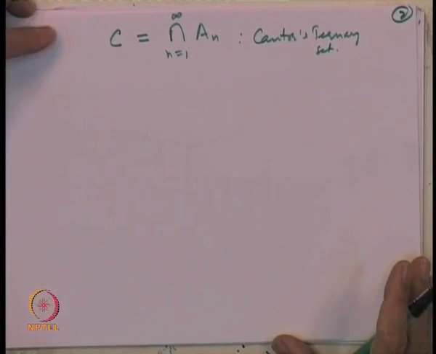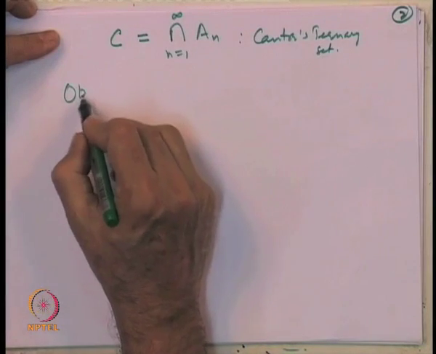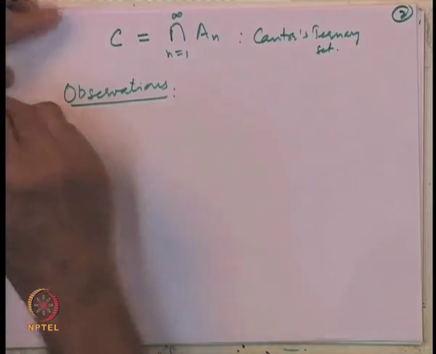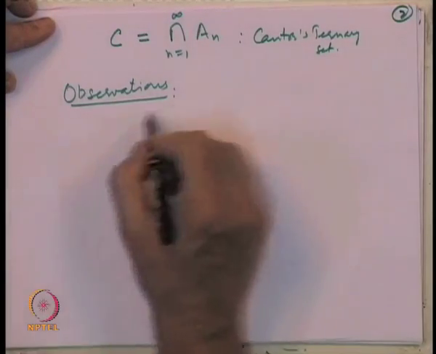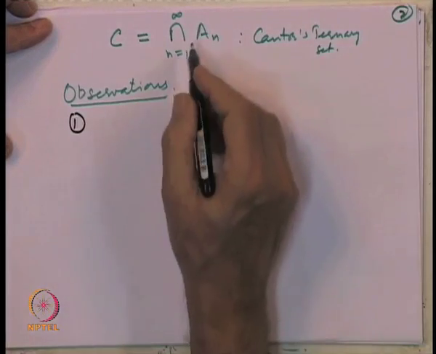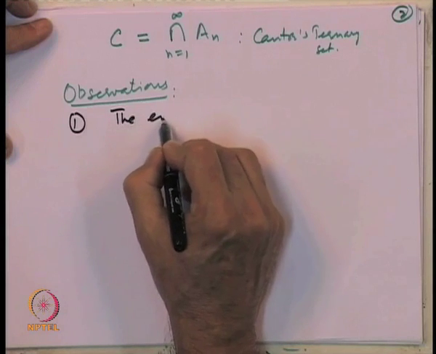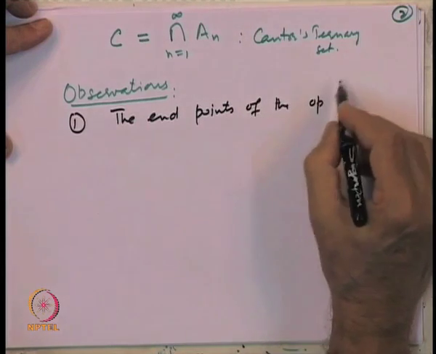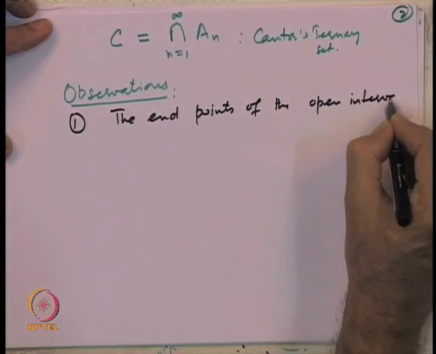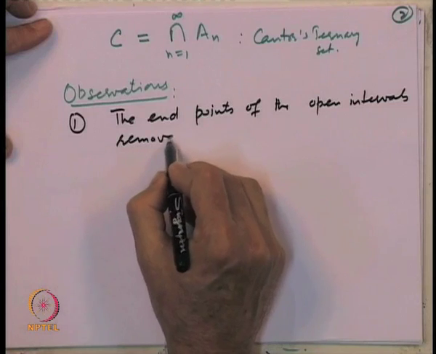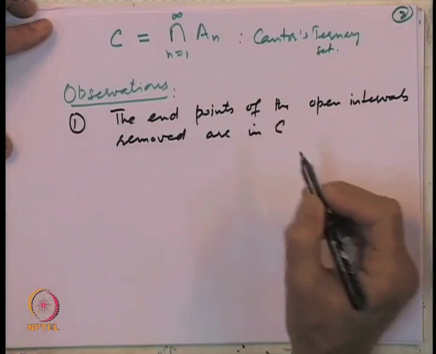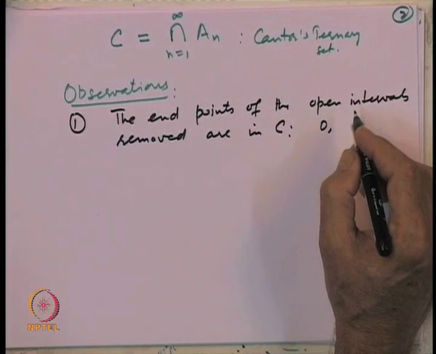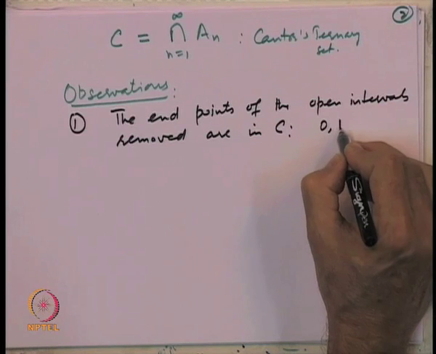So, let us make some observations about this Cantor's ternary set. The first observation is that the endpoints of the open intervals removed are in C. Say for example, 0 is not going to be removed, 1 is not going to be removed.